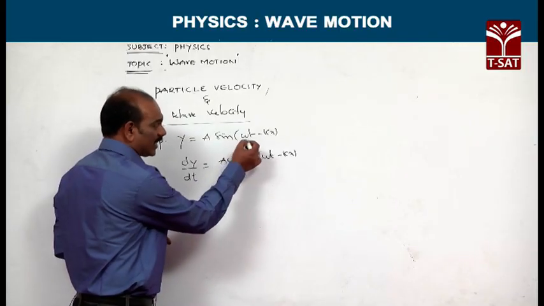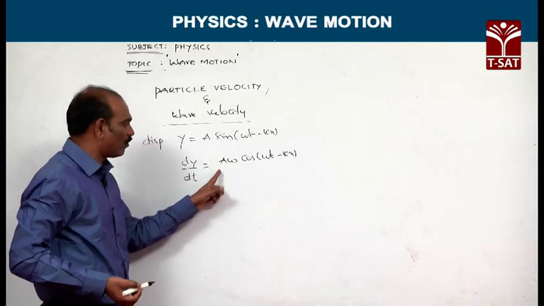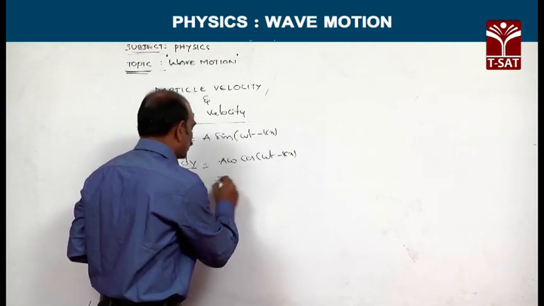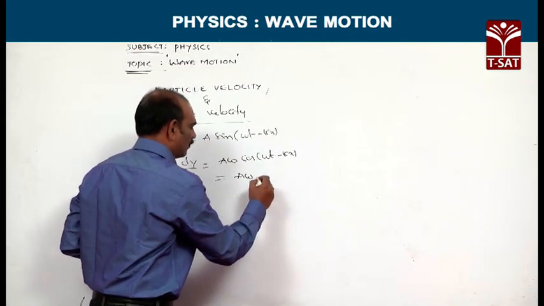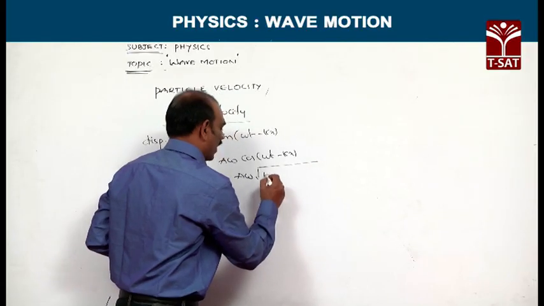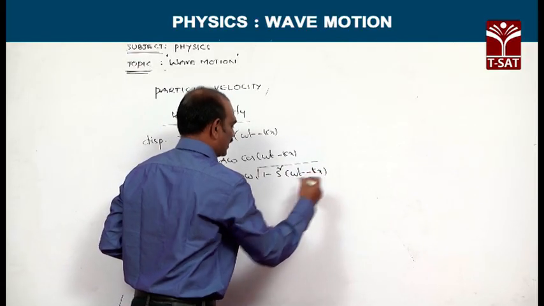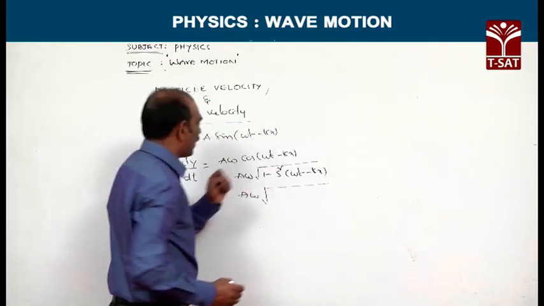Again we differentiate the inner function with respect to t, you get omega. On the whole, a omega cos of omega t minus kx. This is also equivalent to a omega, where cos can be replaced by the square root of 1 minus sin square of omega t minus kx, that is a omega under root of 1 minus sin square.